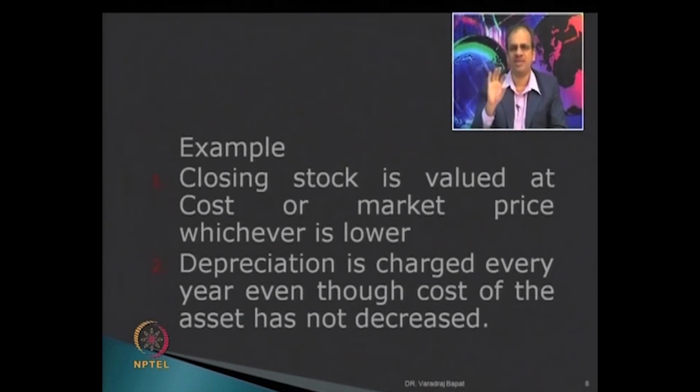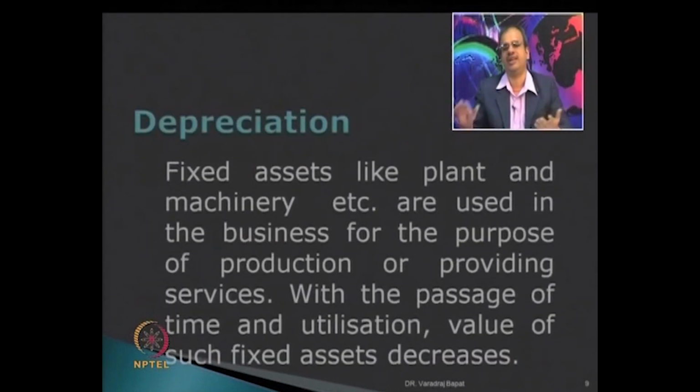Methods of depreciation can vary, but it is necessary that the asset should be shown at a depreciated value, and depreciation should be charged every year along the useful life of the asset. Now this need to charge depreciation comes because of the concept of conservatism. That is why before learning about depreciation and inventory, we have started with the concept of conservatism. Now let us understand depreciation a little more in depth.